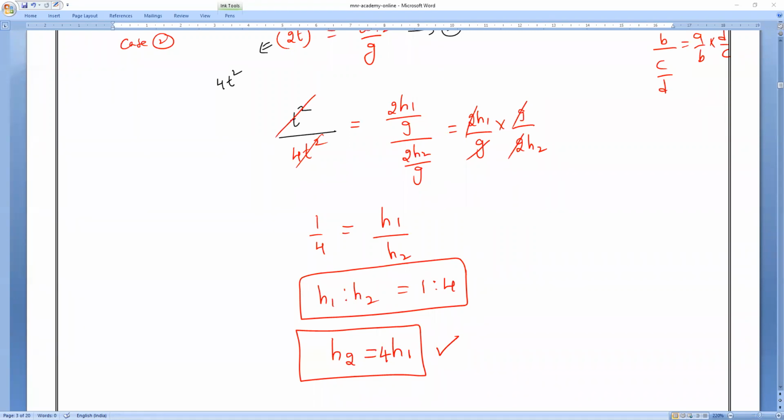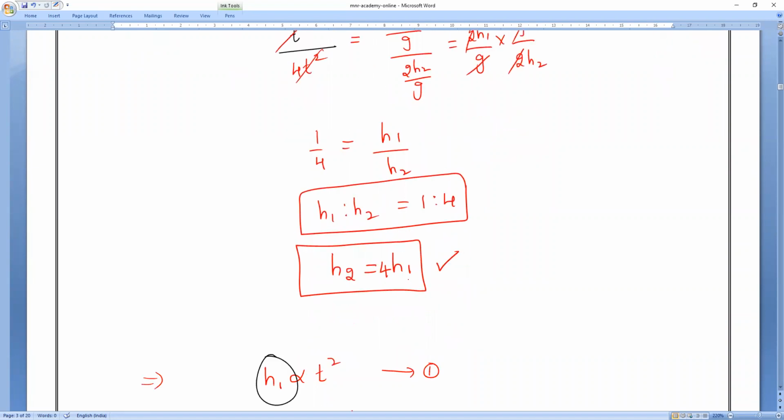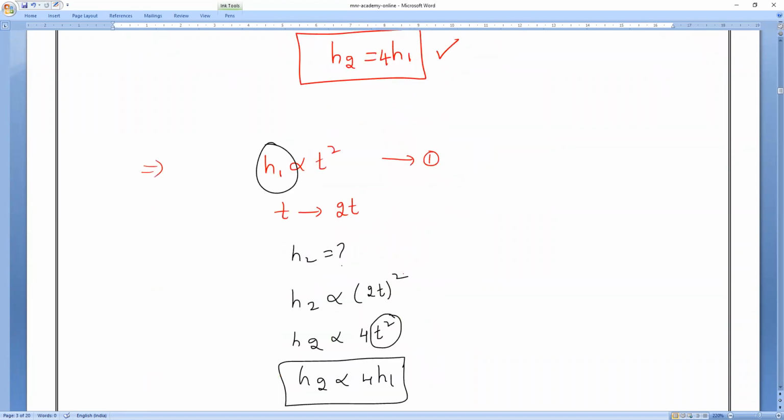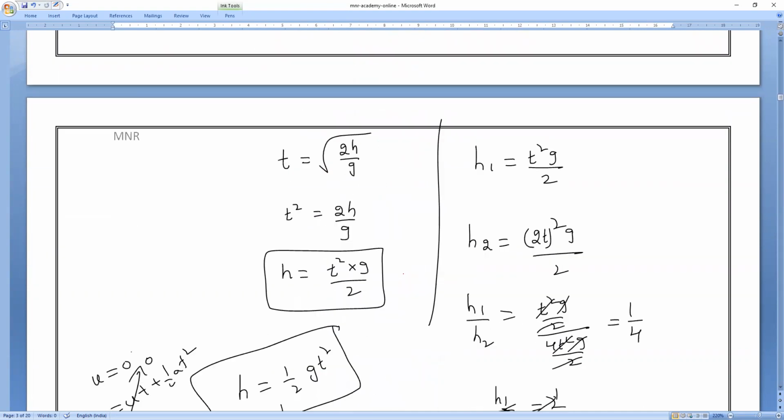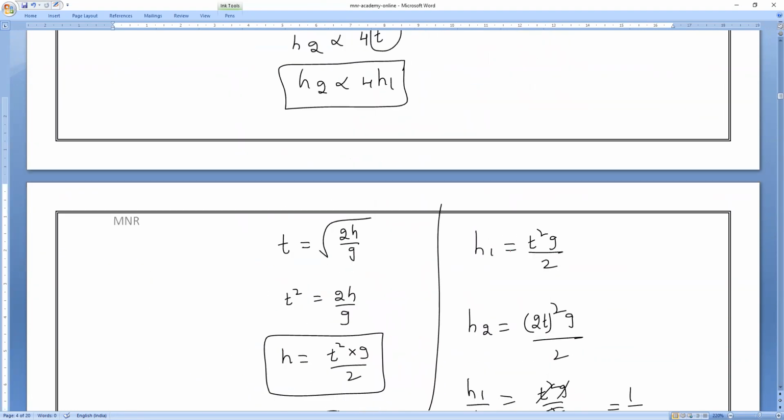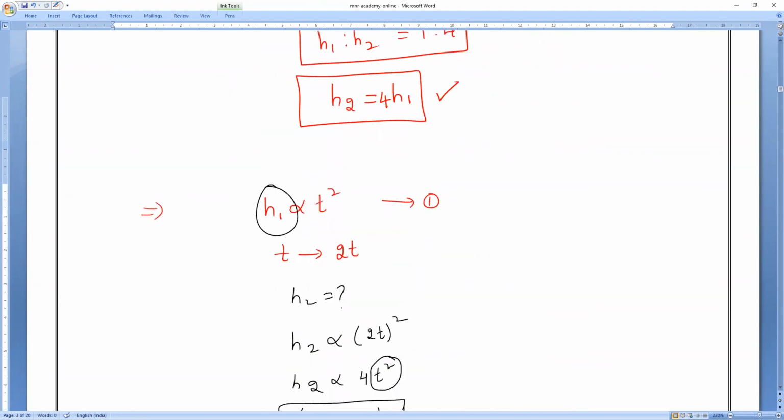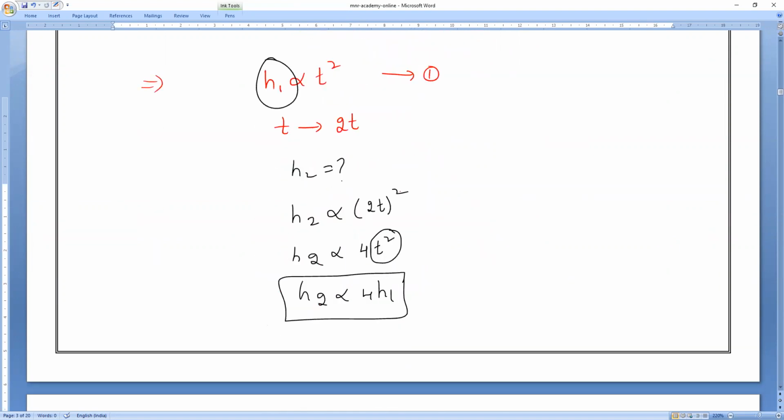See, analyzing is very important. You should understand that. Then only you will be able to solve it. Otherwise, it is very, very tough to solve. Okay, this is very good. One wants to solve it this way, another wants to solve in that way. Whatever the way, the final answer we got is 1:4 only. So H2 is 4 times of H1. If you get this answer, that's enough for us. Clear? That's all you have to remember.